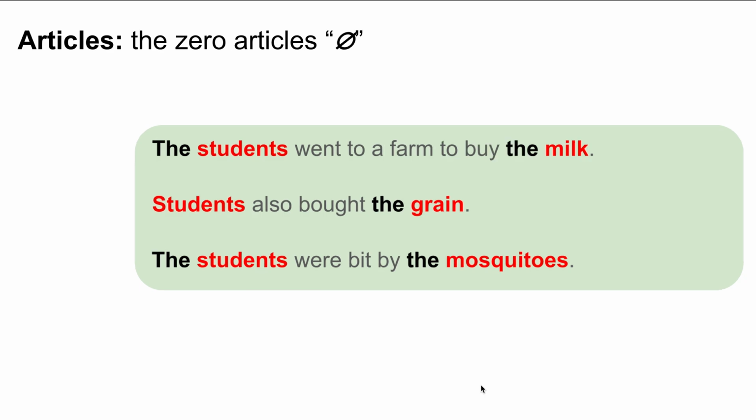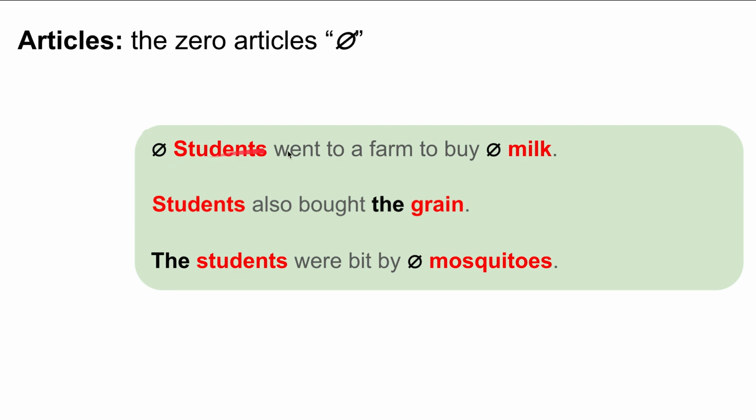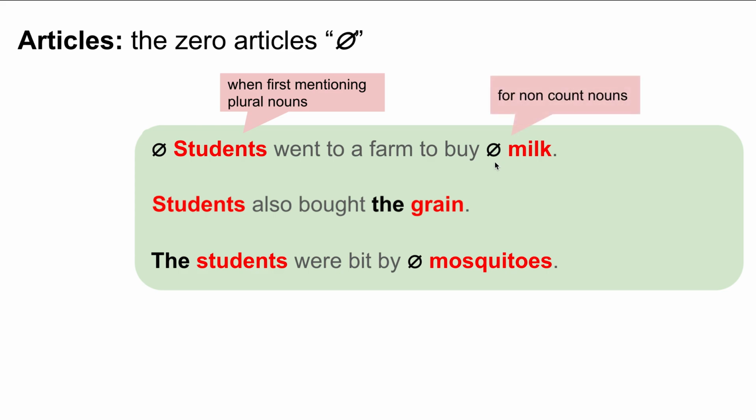Okay, so let's talk about the zero articles. In the first sentence, the students and the milk are both incorrect. We have to change the students to the zero article: students went to a farm to buy milk. We use it when first mentioning plural nouns. Because it's a plural noun and we're first mentioning it, we don't use "the," because we don't know which students. We don't use "a" or "an" because it's plural. Buy milk: we use the zero article here because it's a non-count noun, it's not specified, and it hasn't been mentioned before.